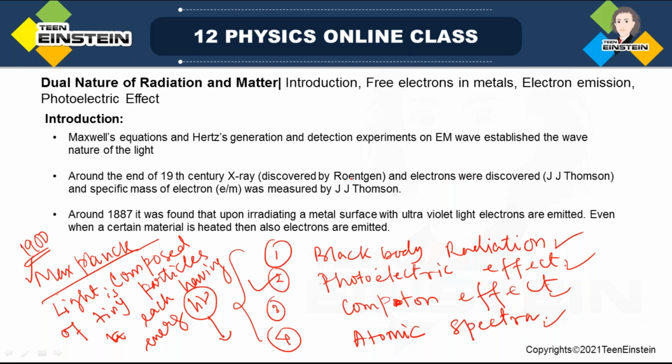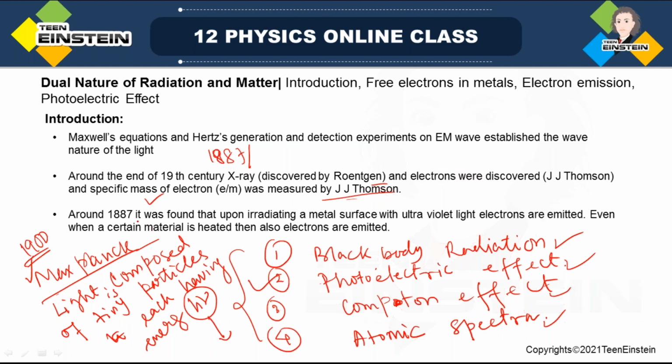Okay, and at the end of this century, around 1887 or so, X-ray was discovered by Röntgen. Then electrons are particles, right? Those were discovered by J.J. Thomson, and the specific mass of the electron, that is the e by m ratio, was also measured by J.J. Thomson.